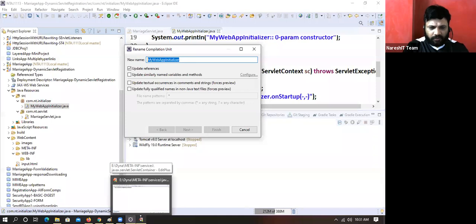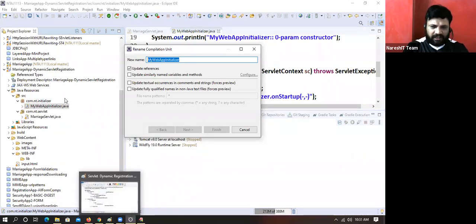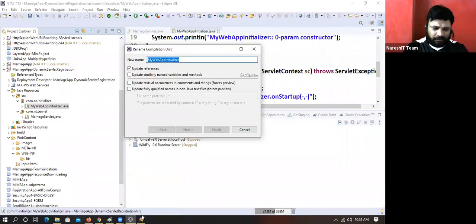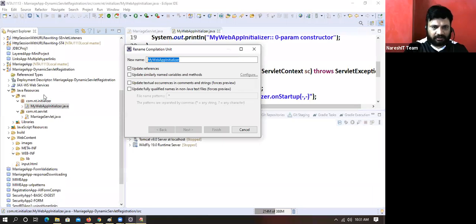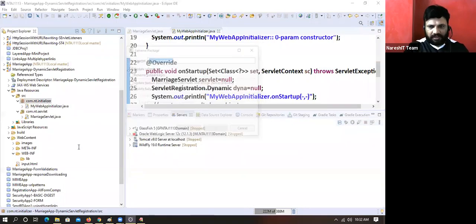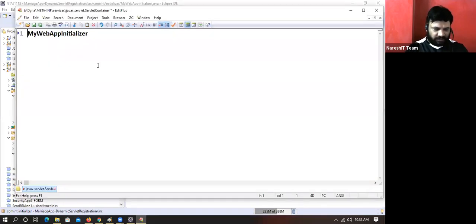Sir, only one initializer is enough. In one initializer, in the onStartup method, you can configure any number of servlets. The initializer class is only one thing.